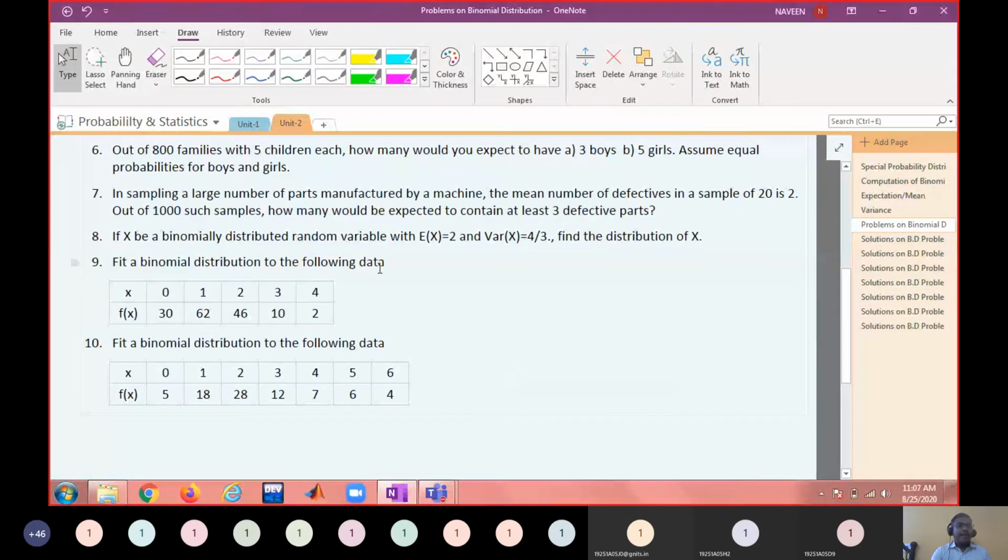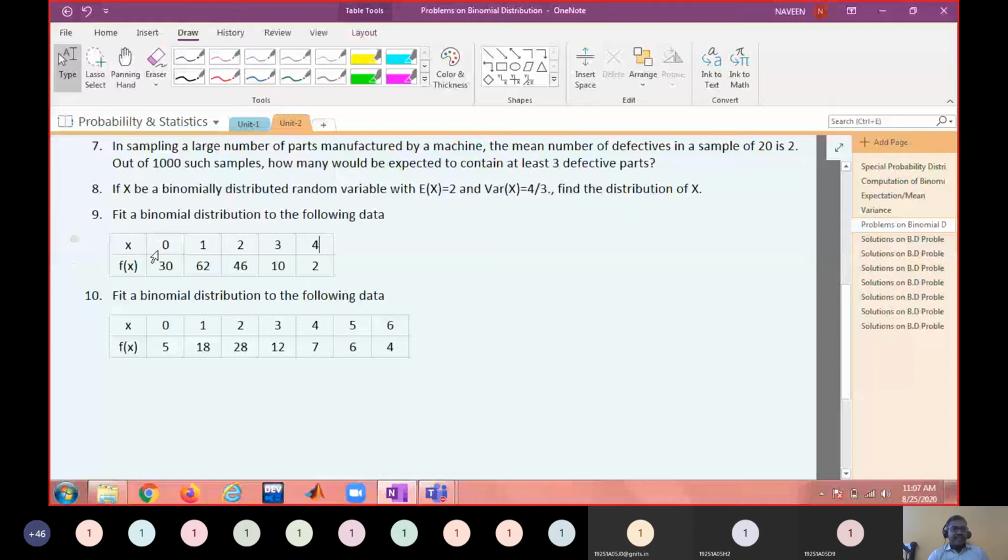Now note down the last problem, which is very important. Fit a binomial distribution to the following data. Remember, in a binomial distribution, x values always start from 0 up to n.